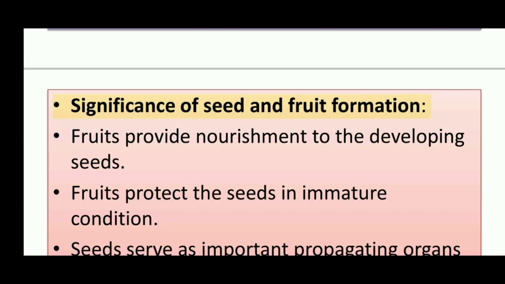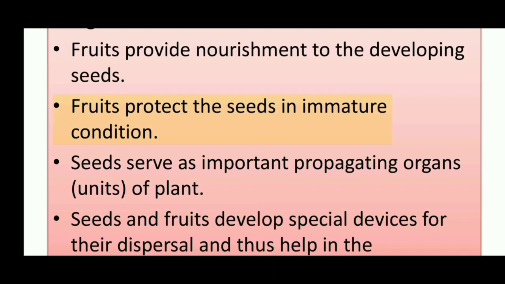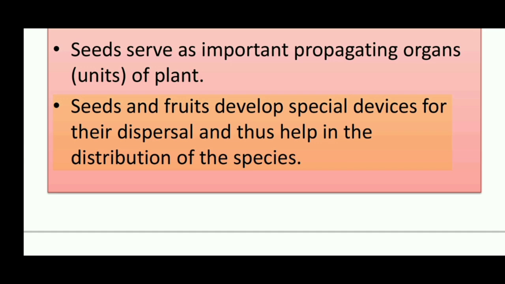Significance of seed and fruit formation. Fruits provide nourishment to the developing seeds. Fruits protect the seeds in immature condition. Seeds serve as important propagating organs, units of the plant. Seeds and fruits develop special devices for their dispersal and thus help in the distribution of the species.